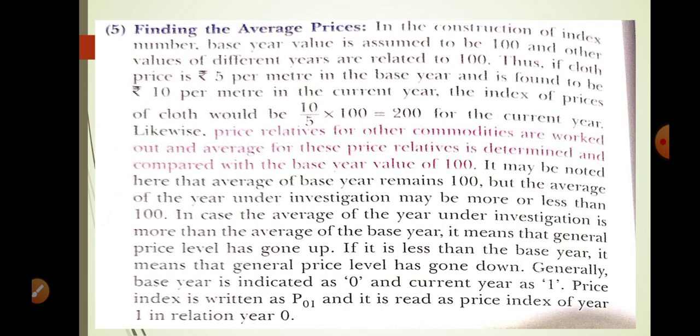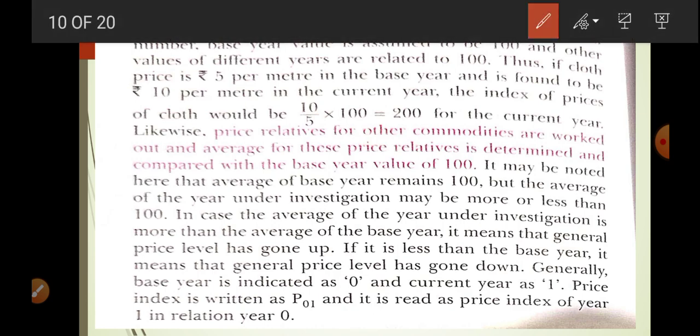Now finding the average price. For finding the average price, okay, we use this equation. And one thing you have to keep in mind, for the base year price we use P0, and for the current year price we use P1. Okay, so 1 is for the present and 0 is for the base year. Okay,